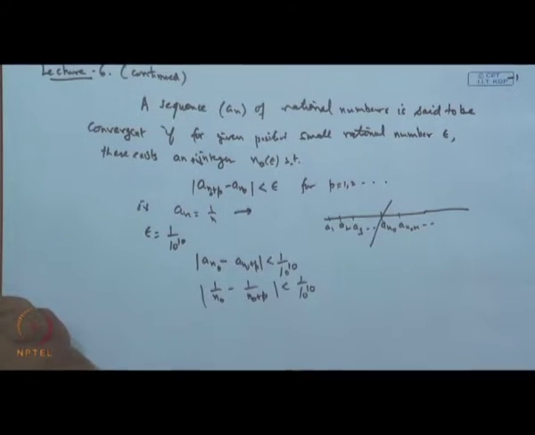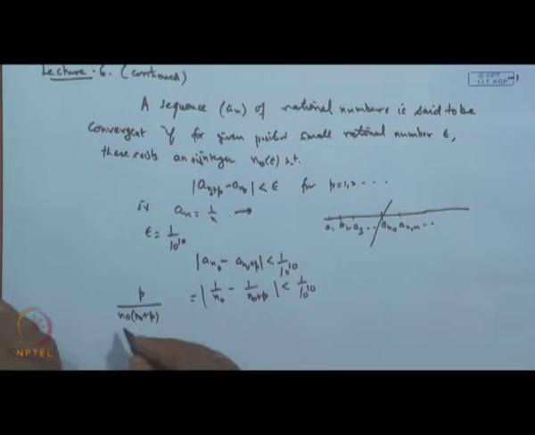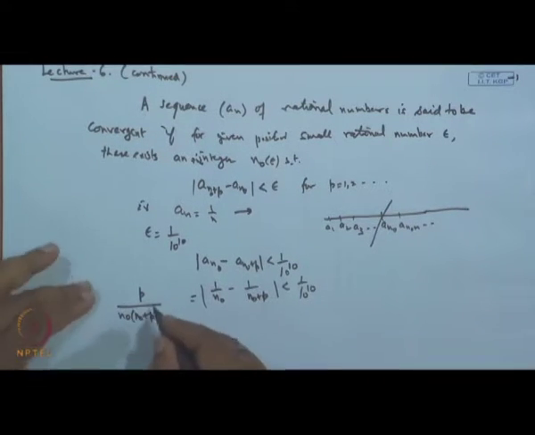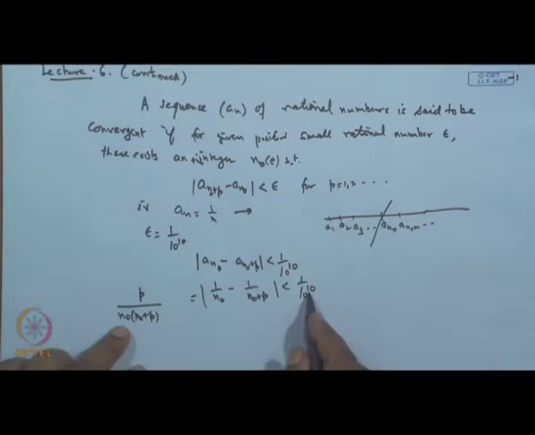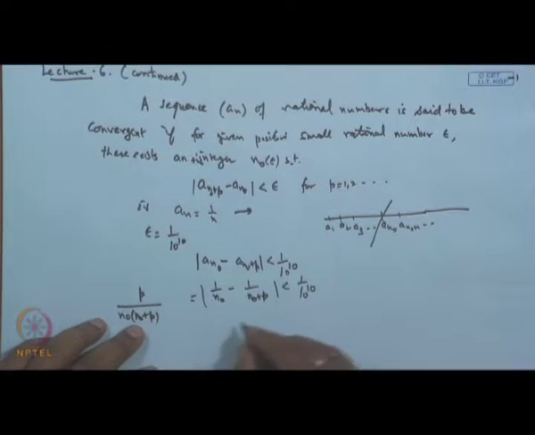Okay. If I simplify this part, what do you get? This is nothing but p over n naught into n naught plus p, and this is less than epsilon. Clear? p is also positive. Now, this entire thing p over n naught times n naught plus p we can already find from here.